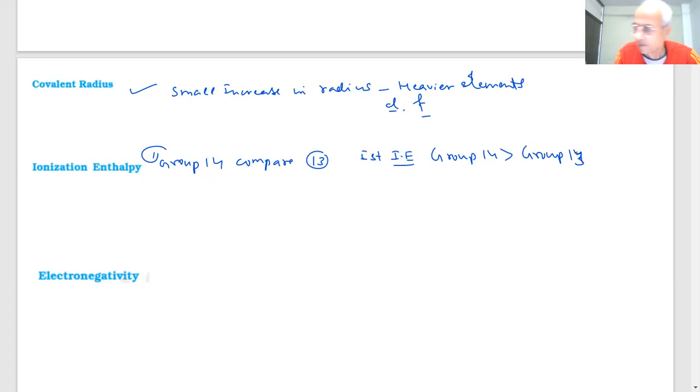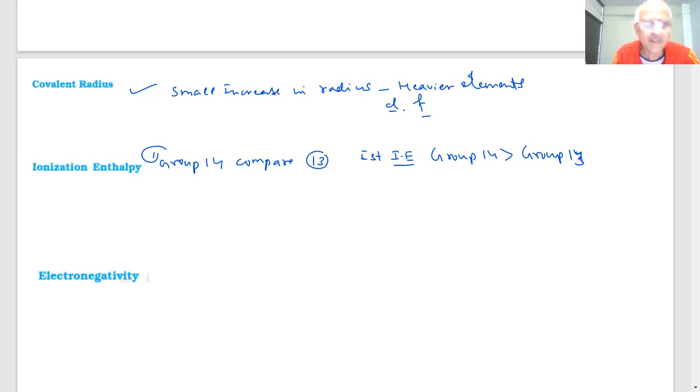Sir, because as we move towards the right of the periodic table, the nuclear charge goes on increasing, so it takes more energy to remove the electron. The size contracts across a period. So charge increases, force increases, so size decreases, and when the size decreases, the outer electron is nearer to the nucleus, therefore experiences a stronger nuclear attractive force.